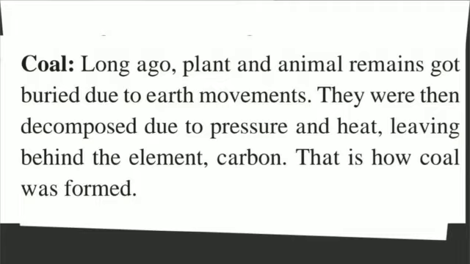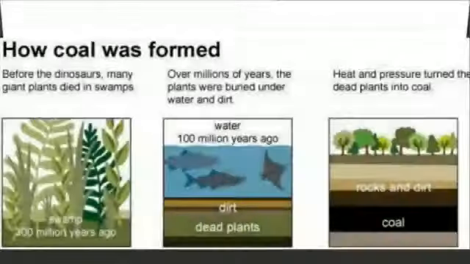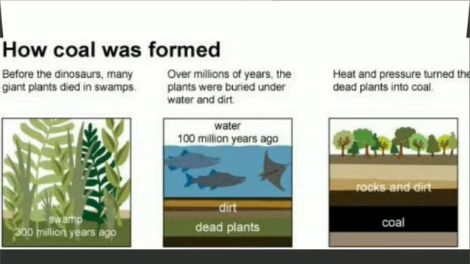The second one is coal. Long ago, plant and animal remains got buried due to earth movements. We are going to see how coal was formed. Before the dinosaurs, many giant plants died in swamps like this. Here you can see.